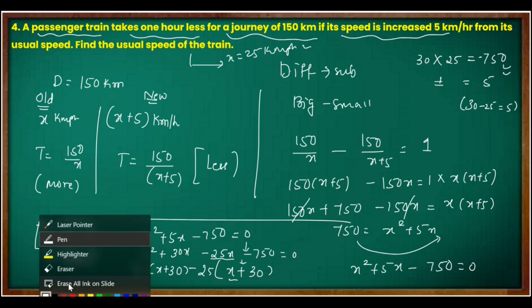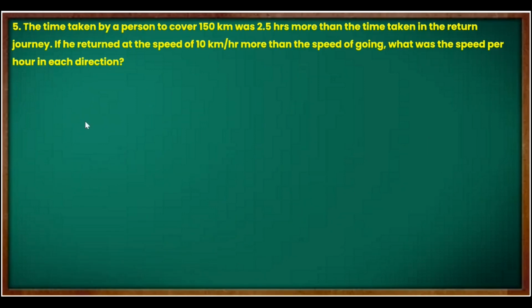Hope you understood. Let's take the next question. The question is of the same type, but it is about a person going and coming back. The time taken by a person to cover 150 kilometer distance, that means the distance here is 150 kilometer, was 2.5 hours more than the time taken in the return journey. More or less means comparison. So the person goes and returns the same distance, 150 kilometer.